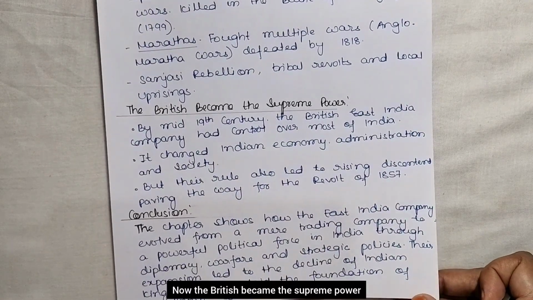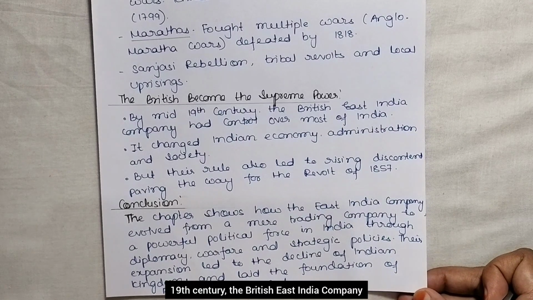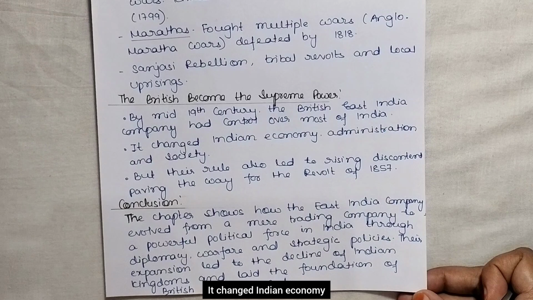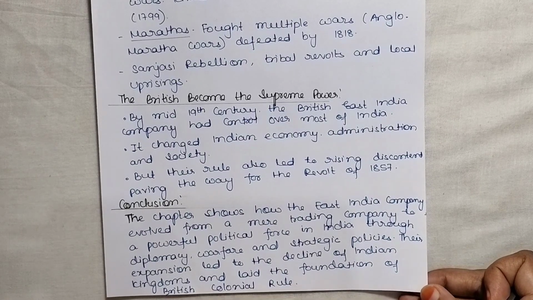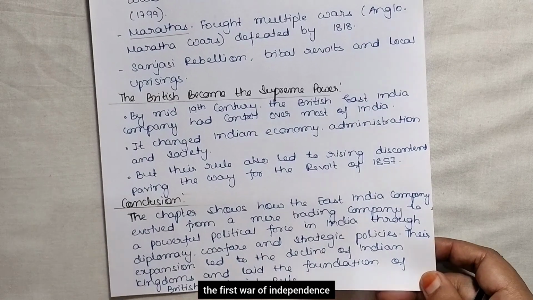Now the British became the supreme power. By the mid 19th century, the British East India Company had control over most of India. It changed the Indian economy, administration, and society. But their rule also led to rising discontent, paving the way for the revolt of 1857, right? So that was the revolt of 1857, the first war of independence.